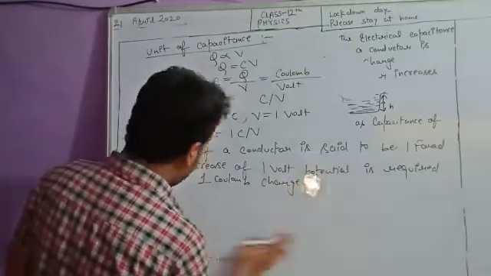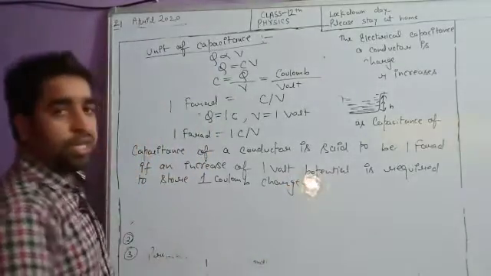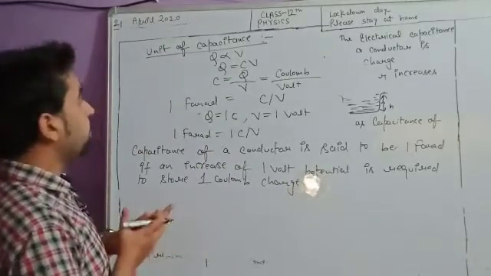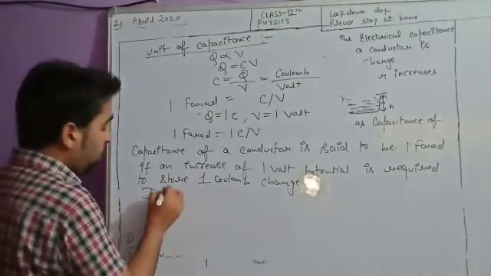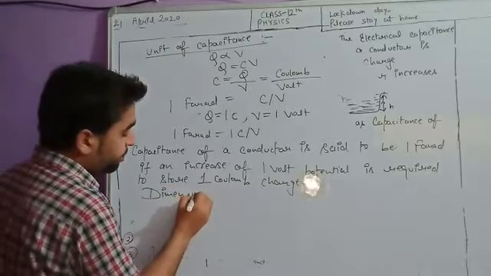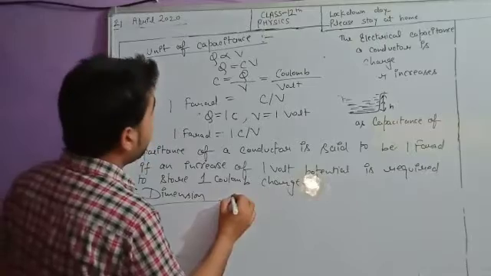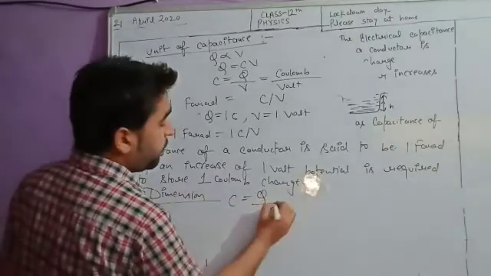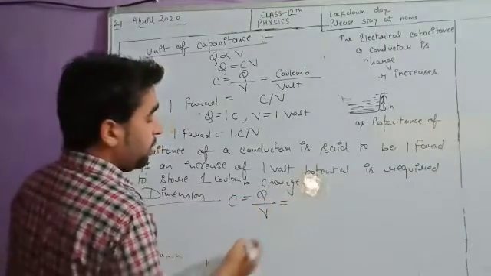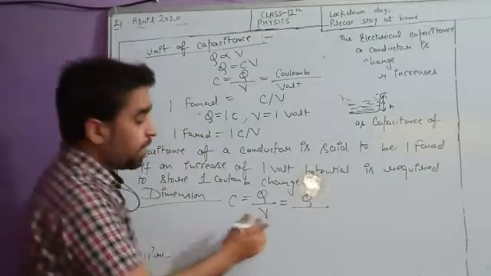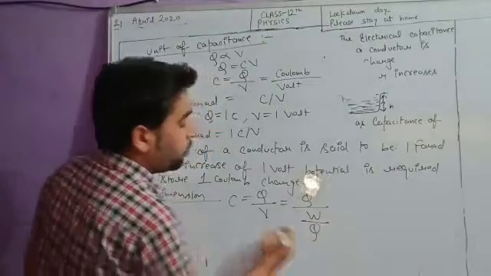Now students, I have told the definition, the unit, and even the definition of the unit. But one thing remaining is the dimension of capacitance. What should be the dimension of capacitance? Capacitance C is equal to Q by V. Now Q upon V, and V, the potential, is actually W upon Q. Yes or no?